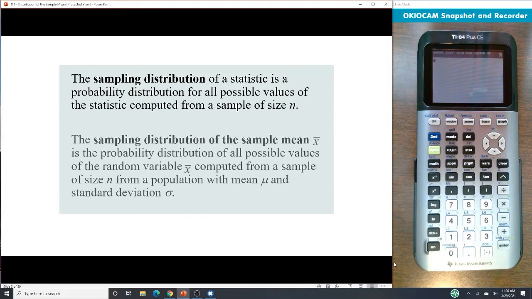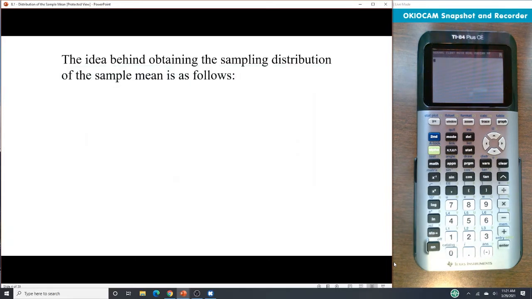A sampling distribution is a probability distribution for all possible values of sample size n. Now the sampling distribution of the sample mean, x bar, is the probability distribution of all the possible values of x bar, computed from a sample of size n, from a population with mean mu and standard deviation. So we're looking at a sample of the means. We have a bunch of different means from sample size n, and we want to look at what the mean of those is, what the average is, and what the standard deviation of those means is.